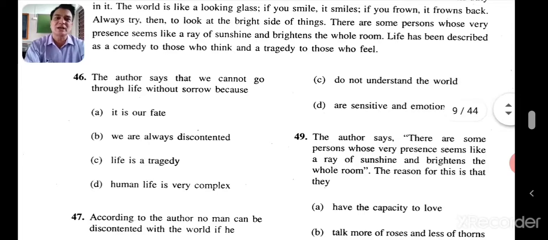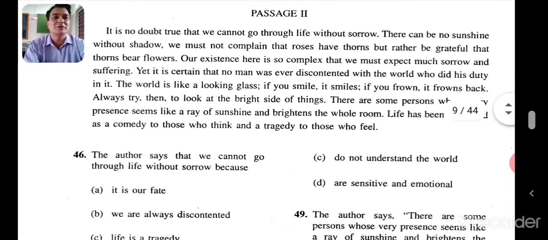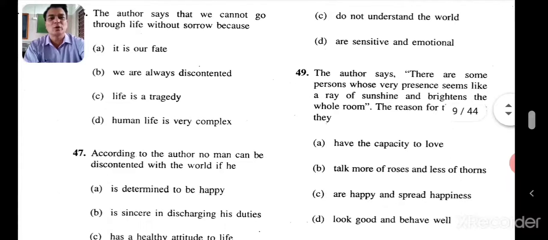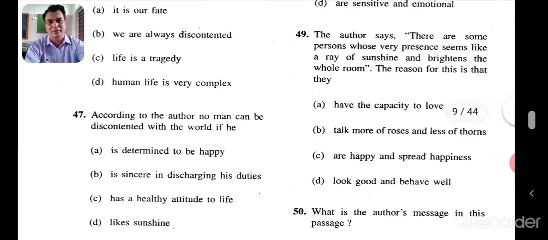The author says that we cannot go through life without sorrow because it is our fate, we are always discontented, or life is a tragedy. Human life is very complex. It's quite clear, and it is given here in the third line: our existence is so complex. That's why we cannot go through life without sorrow. Because it's quite complex, so many bad experiences we are going to have. So don't worry.